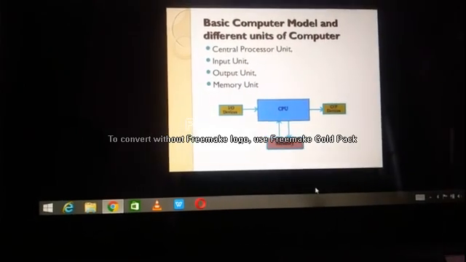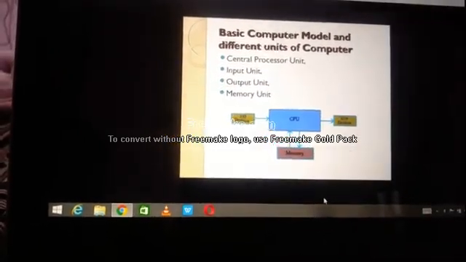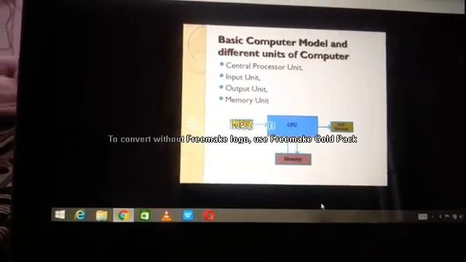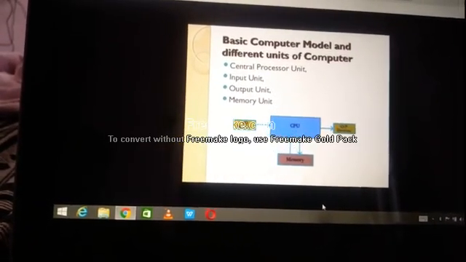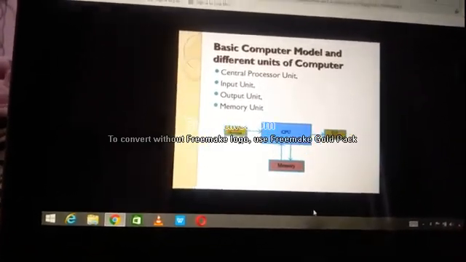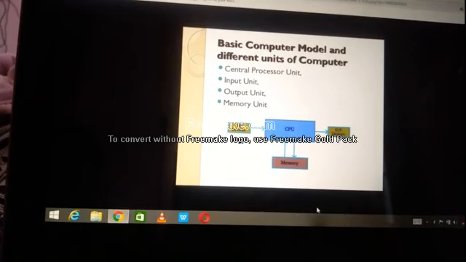So what will the output device do? The output device will show the result on the screen. That's all. So the three major parts of a computer are input device, output device, and processing unit. Else you can say input unit, output unit, processing unit.